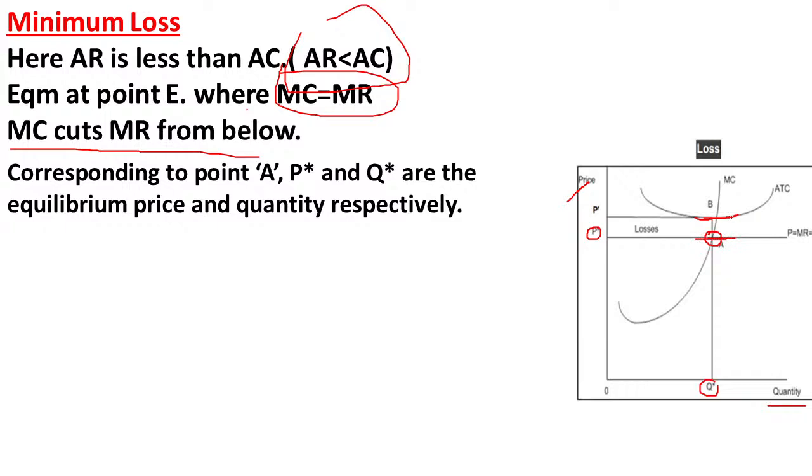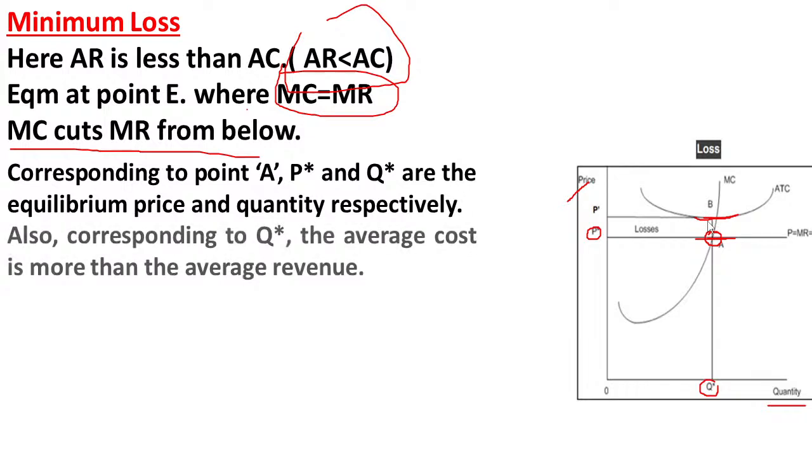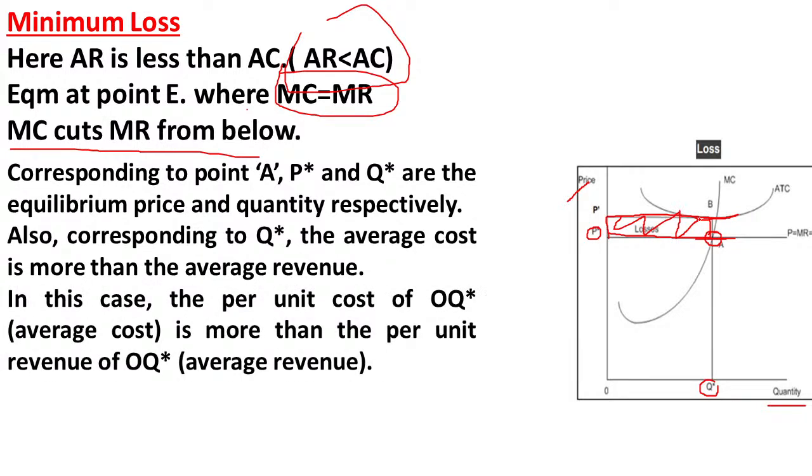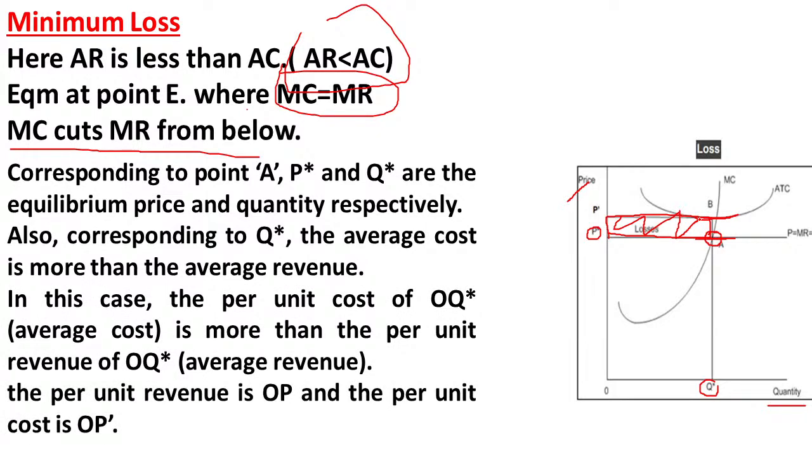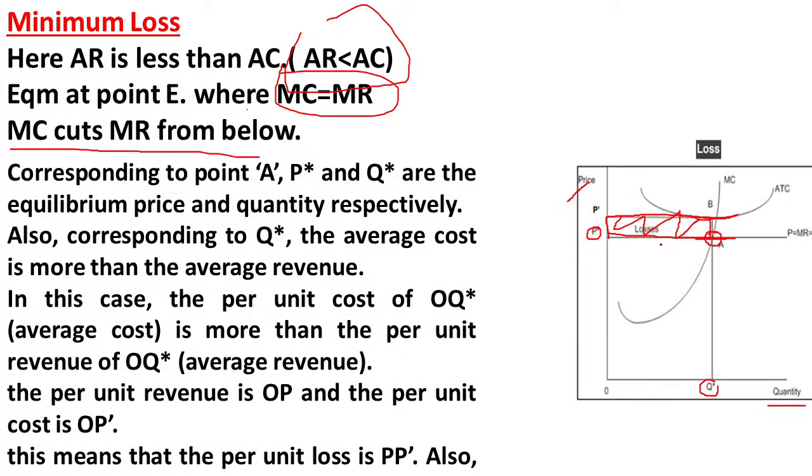It means that the cost is higher than revenue. So here this area P star P dash B A is known as the loss incurred by the firm. So P star P dash B A, this area is known as the loss.